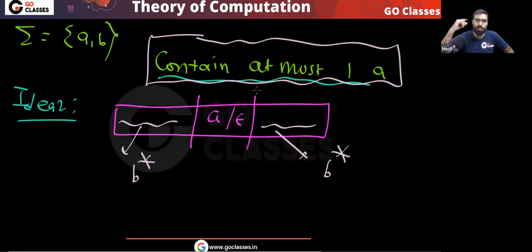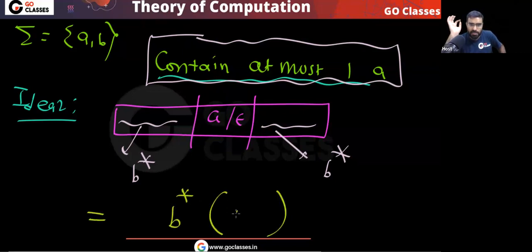See, if you want no A, then what you will do? Then you will take this. And if you want exactly one A, then you will take this. So your answer will be what? That will be B star. Here either you have this or you have this followed by B star.